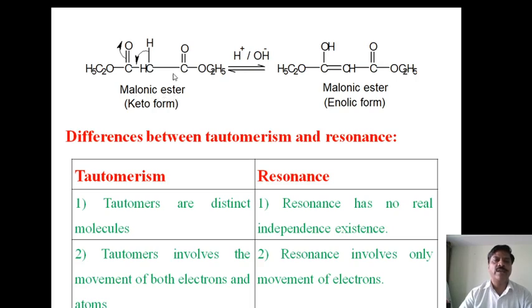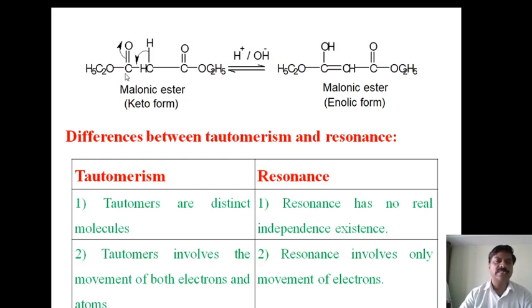Now here malonic ester will be there. Therefore, here this is the keto group, or carbonyl group, and another carbonyl group will be there. Towards the right, there is no carbon atom, therefore it is not an alpha carbon atom, and there is no alpha hydrogen atom. Here towards the left side, a carbon atom is there, therefore it surrounds two hydrogen atoms. They are called alpha hydrogen atoms.